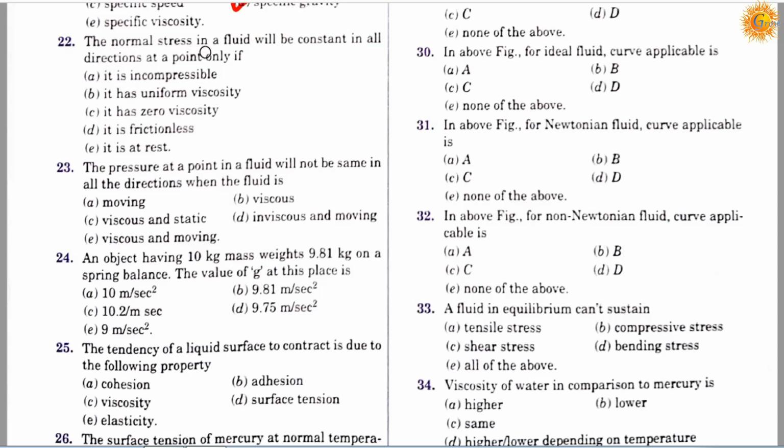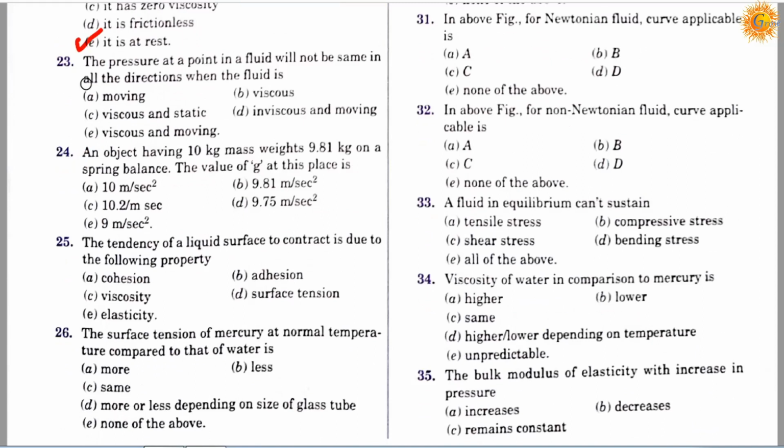Question number 22. The normal stress in a fluid will be constant in all directions at a point only if: option A, it is incompressible; option B, it has uniform viscosity; option C, it has zero viscosity; option D, it is frictionless; and option E, it is at rest. So correct answer is E, it is at rest.